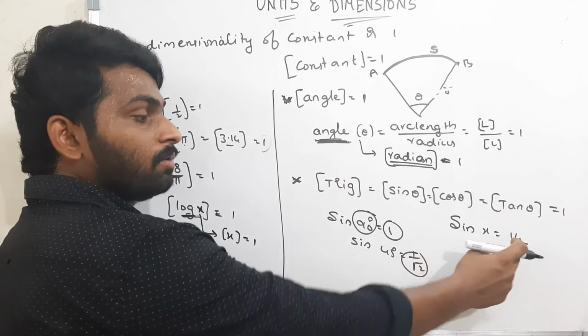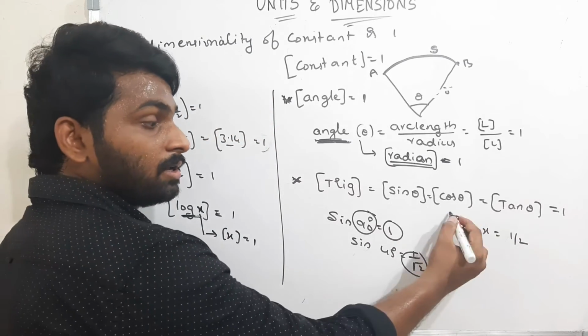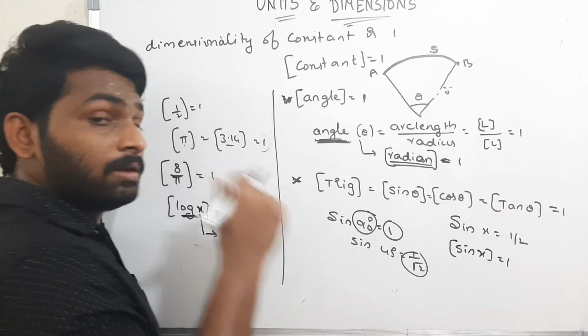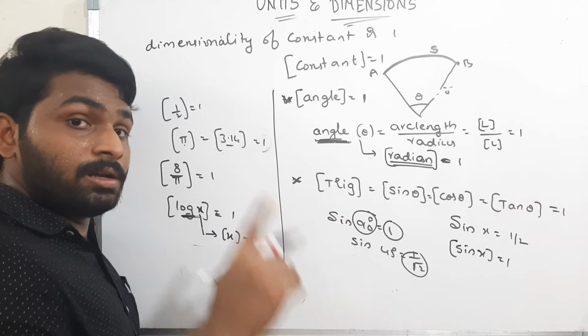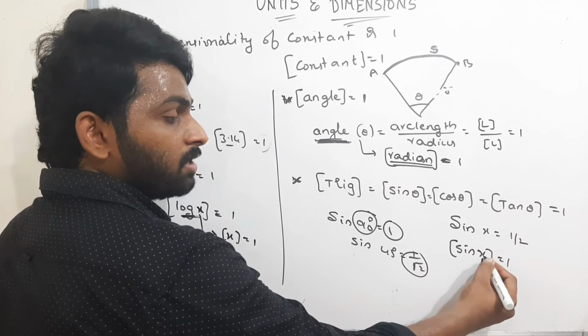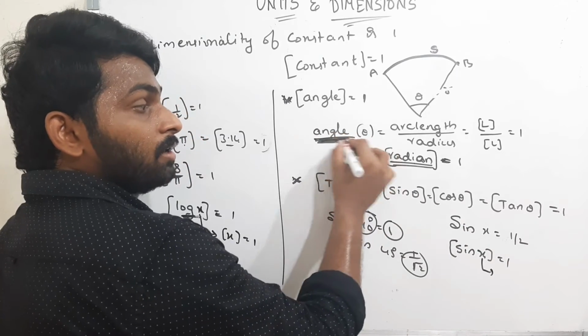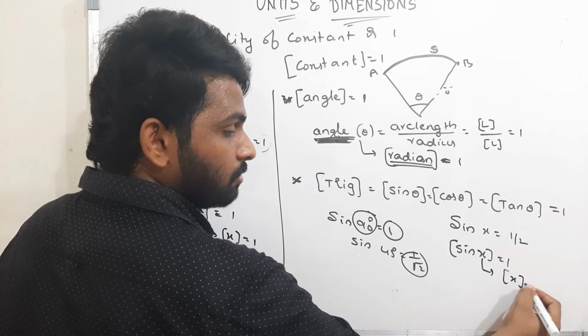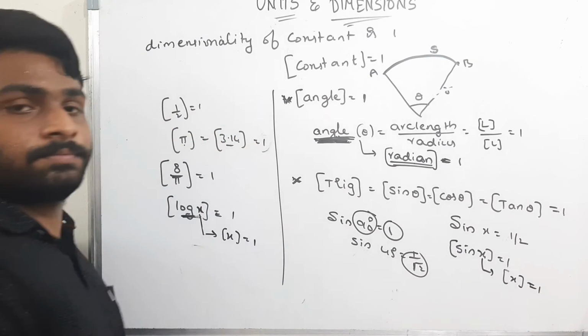Sin of x is equal to 1 by 2. The whole sin function itself has dimensionality 1. Now what is x? X is nothing but an angle. The dimensional formula for angle is 1. Therefore the dimensional formula for x is also 1.